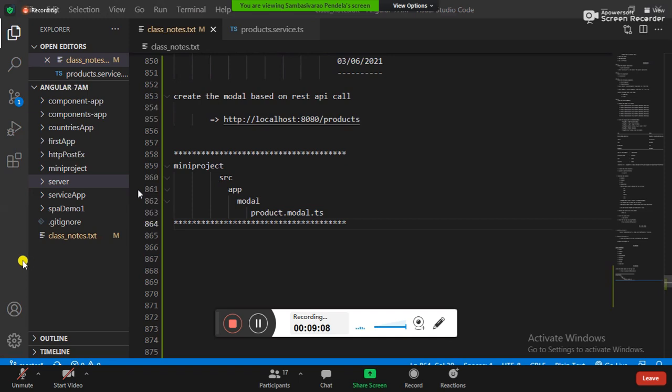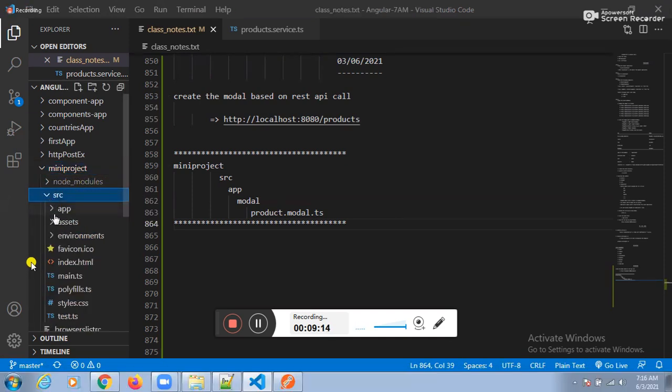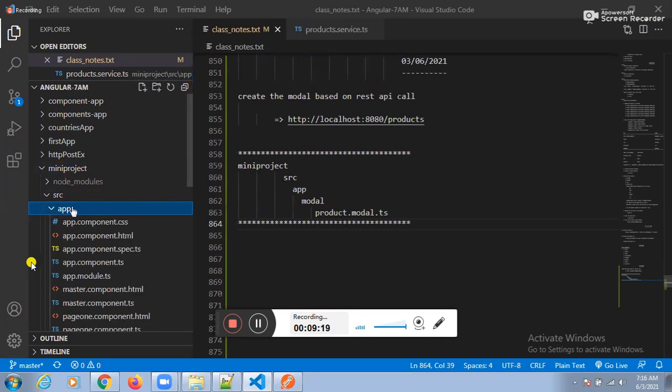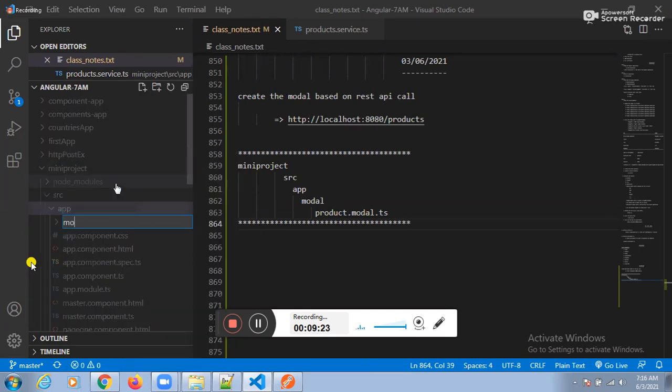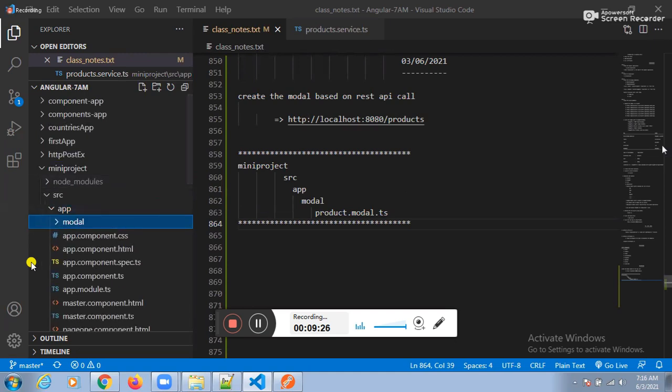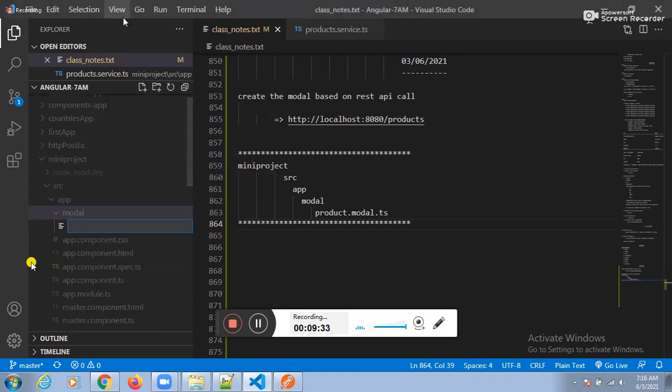Yes, guys, how can I create it? Mini project. Under the mini project, source folder. Under the source folder, which folder? App folder. Under the app folder, which folder? Model folder. Next one: right click, new file. Which file? Product dot model dot ts. Can I place the product dot model dot ts?